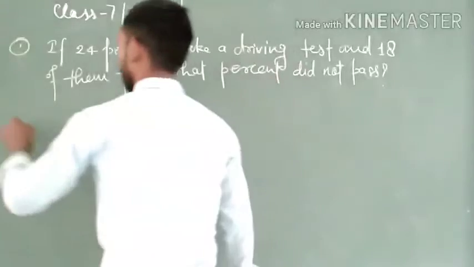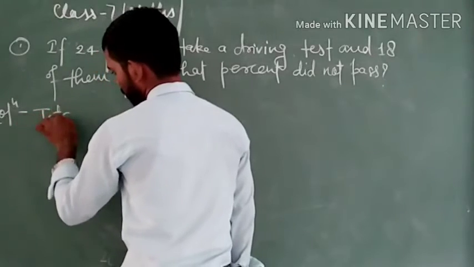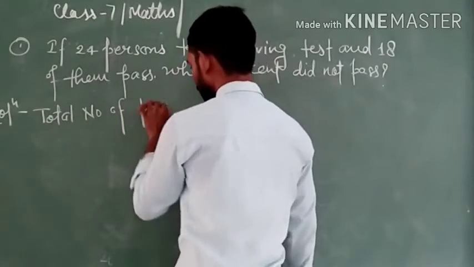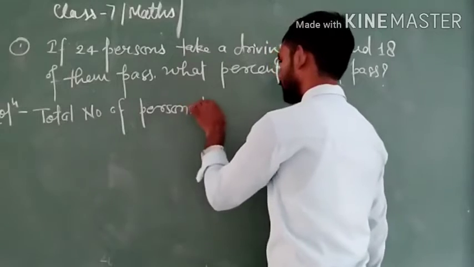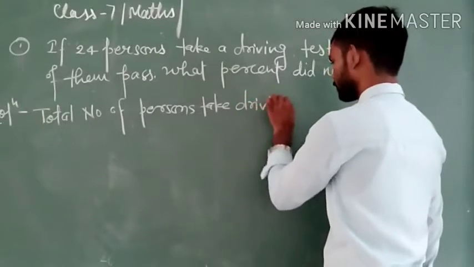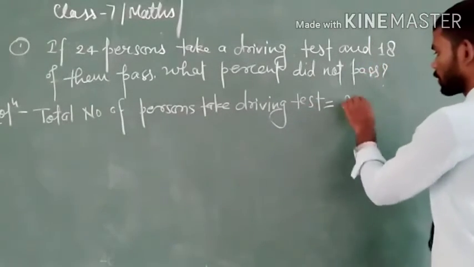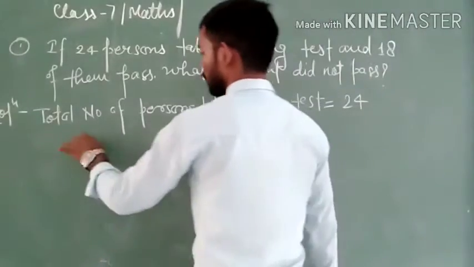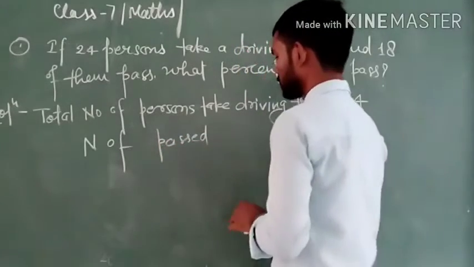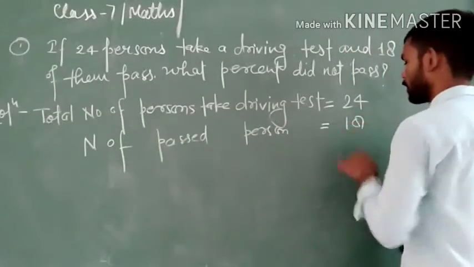So first we write: total number of persons taking the driving test is equal to 24, and the number of passed persons is equal to 18.